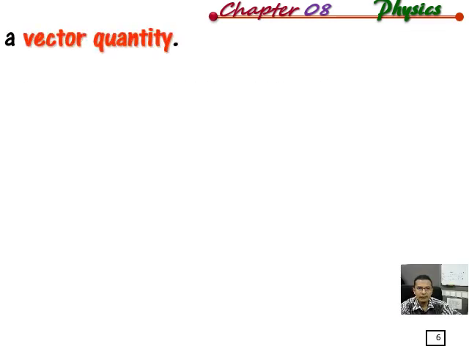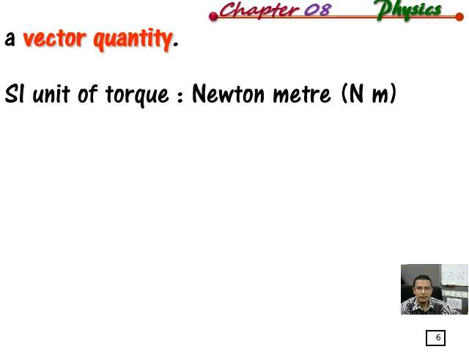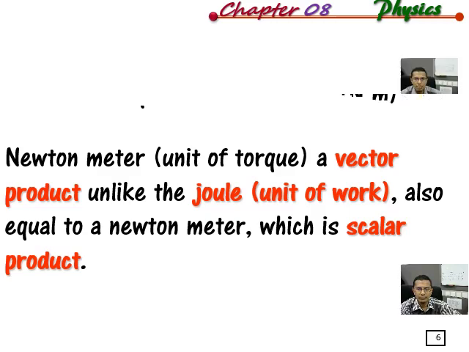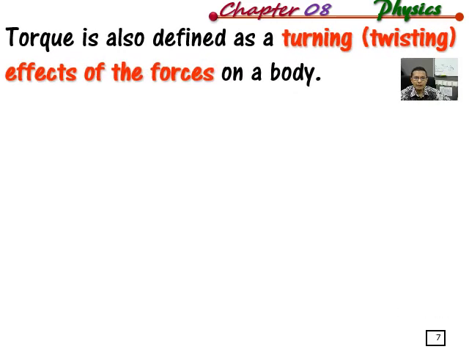Like I said just now, it is a vector quantity and the unit is Newton meter. The unit Newton meter can only be used for torque. We cannot use joule, because joule is the unit for work, and as we know, work is a scalar quantity, but torque is a vector quantity. Torque can also be defined as the turning or twisting effect of the force on a body.